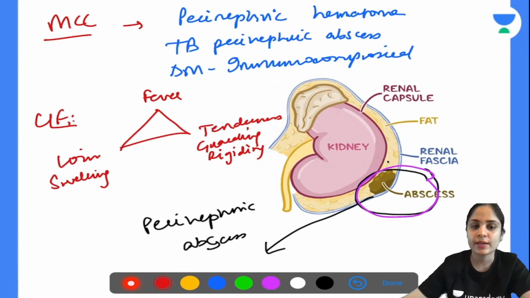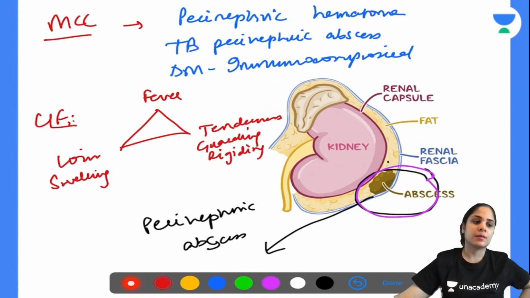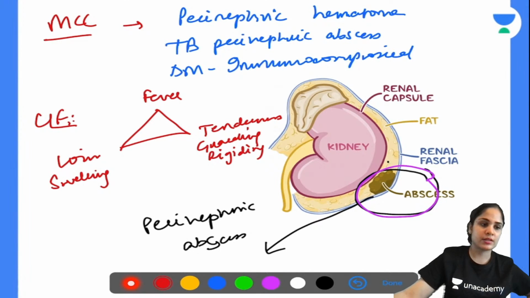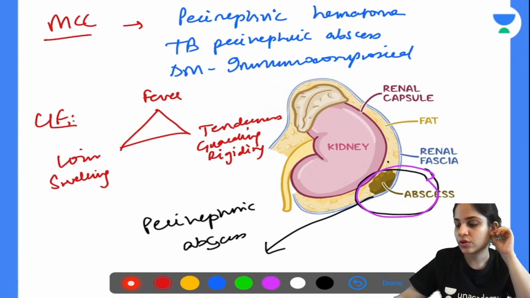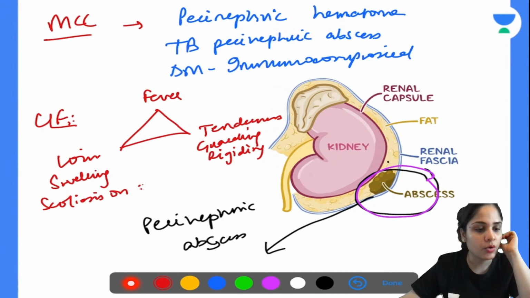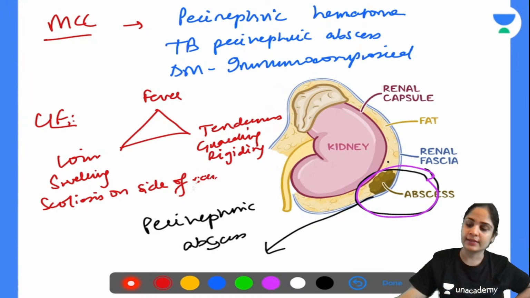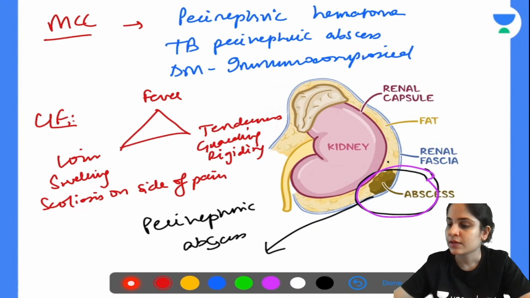And because of the pain, the patient will walk like this towards the side of the pain. So you can also say that he will have scoliosis on the side of pain. He'll bend towards the affected kidney. Absolutely correct.